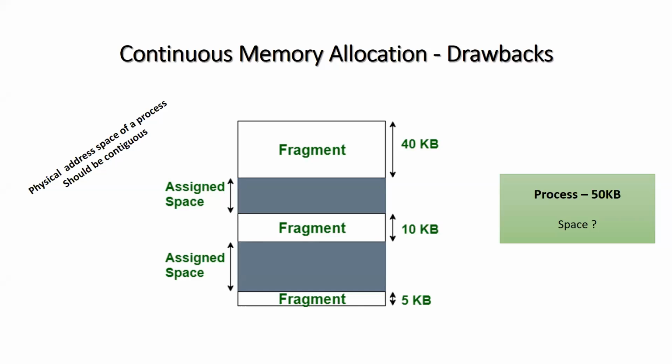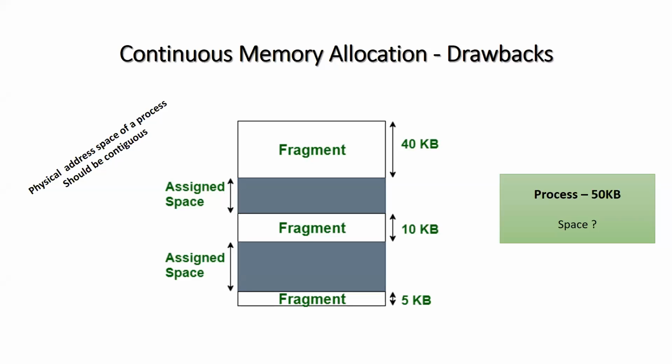Now for example, I'll be taking the diagram of the previous session to discuss. So suppose this is the space and this is the diagram. With this diagram we shall just discuss an example. Consider this is the snapshot of the system at a particular time, and there is one more process that needs to be allocated some memory, that must be loaded into the main memory. So the size of the process is 50 KB. Okay, so can I allocate the memory for that process?